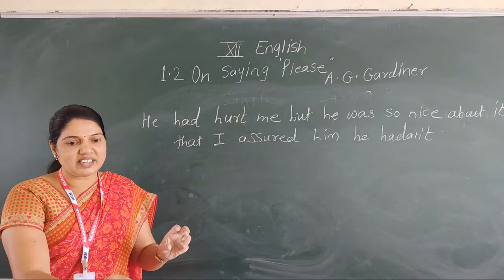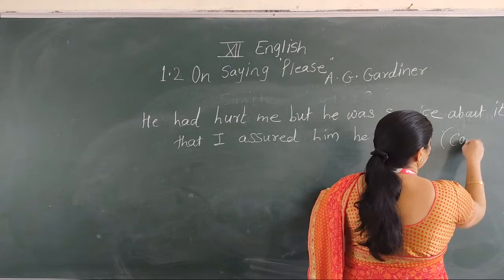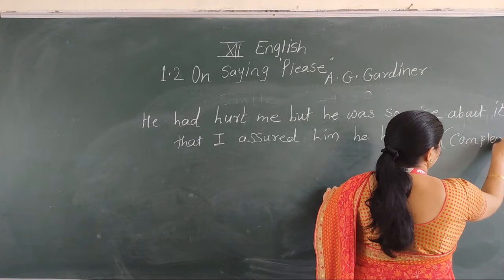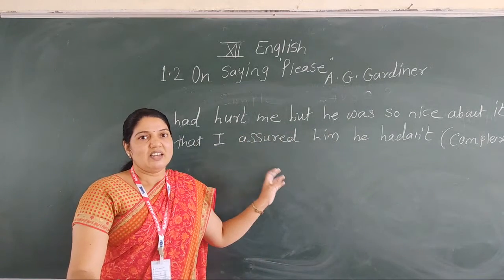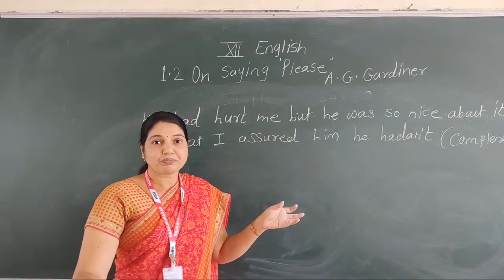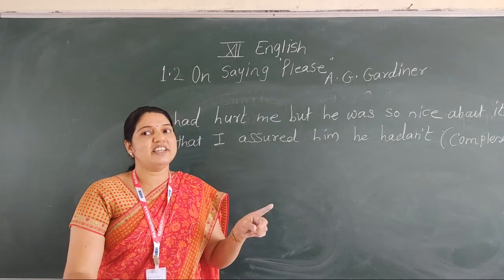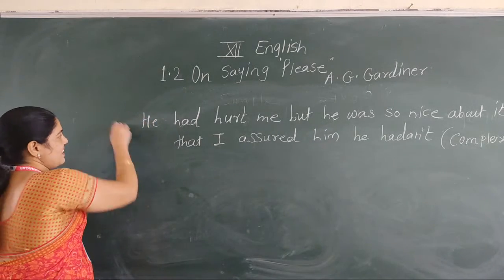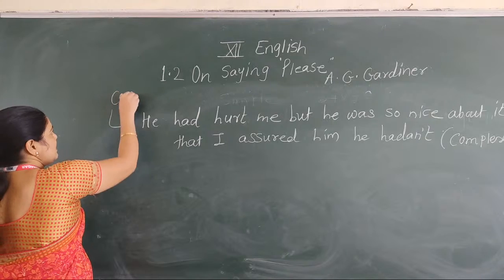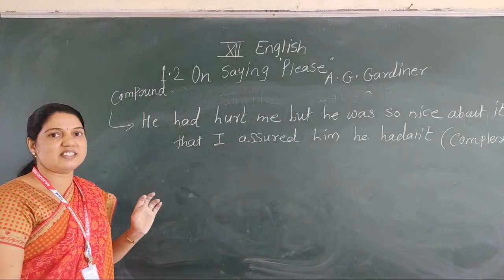It's our sentence, and the instruction is to make it into a complex sentence. And you know very well that we use subordinating conjunctions in complex and coordinating conjunctions in compound. Now let's find out the type of the sentence. This sentence is a compound sentence. Why do we say that this sentence is compound?